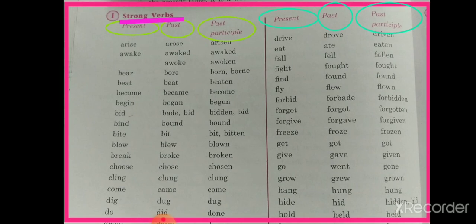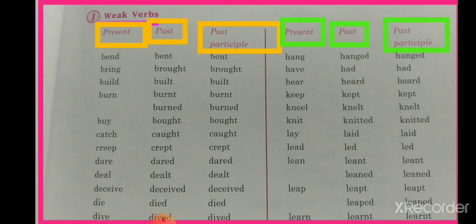Now look at these strong verbs. Here we have present tense, past tense and past participle. You have to read these strong verbs and learn them, because our exercises number 1, 2 and 3 are dependent on these strong and weak verbs. You have to read out like bend, bent, bent, bring, brought, brought, build, built, built.